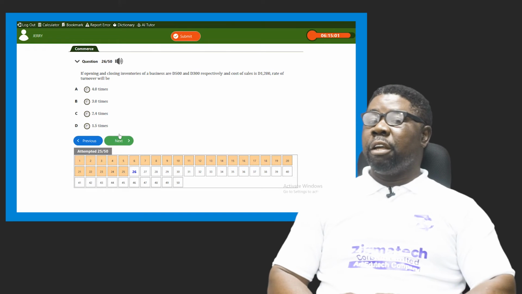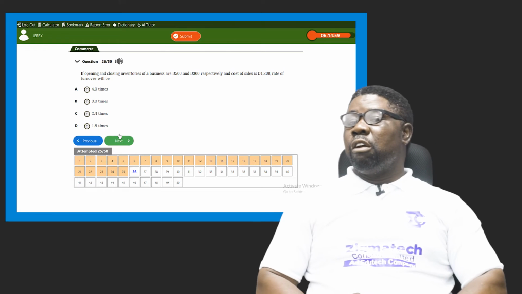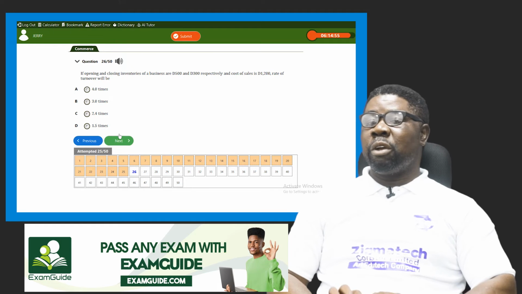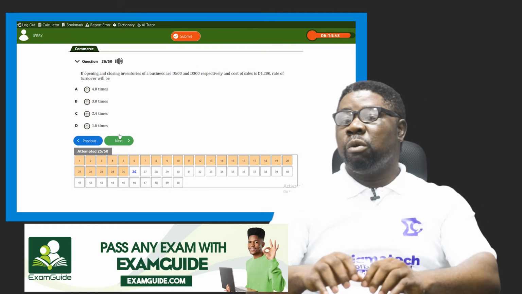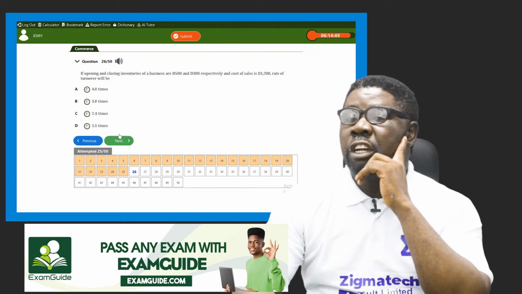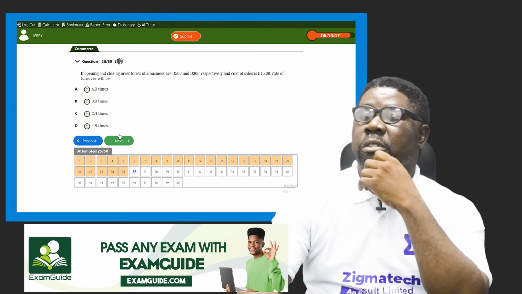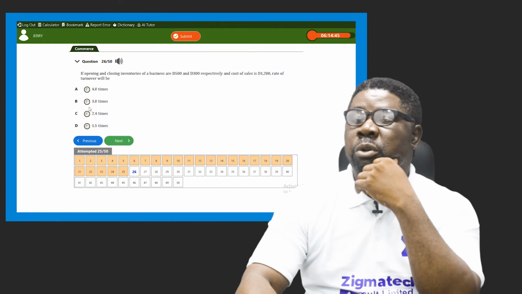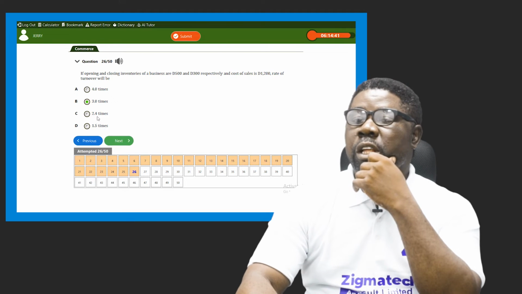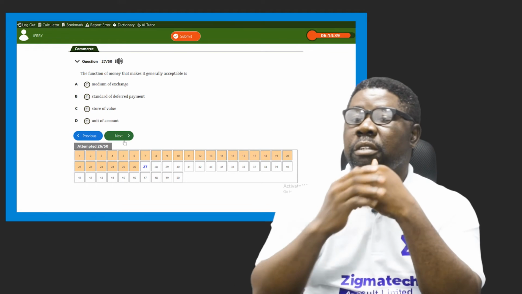And then what do we have there? We have 1,200 divided by 400. What are we going to have? That will give you 3.0 times, because 12 divided by 4 is 3. So our answer is 3.0 times. Option B is our answer.